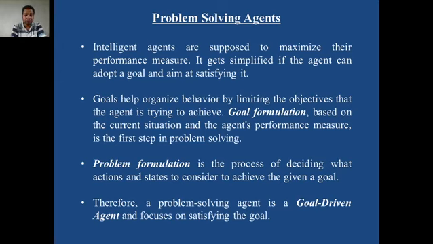The next step is problem formulation. After the goal formulation, the problem is to be formulated. It is the process of deciding what actions and states to consider to achieve the given goal. Suppose the initial state is Sangamner and the goal state is Pune, and your agent is an autonomous car.